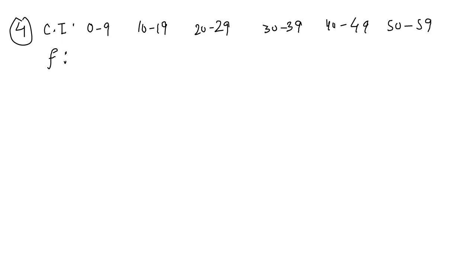Then frequency values are 8, 10, 12, 22, 16, last value is 40.